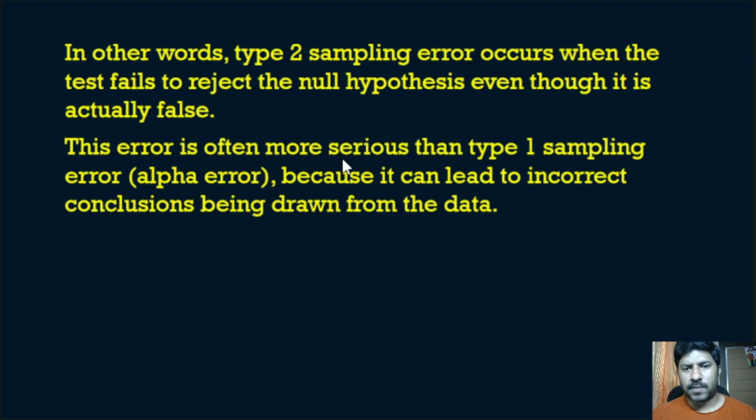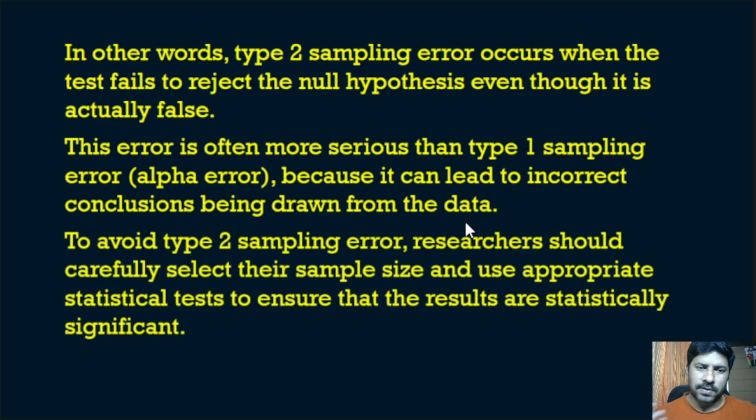This error is often more serious than type 1 sampling error because it can lead to incorrect conclusions being drawn from the data. Both errors give wrong results. To avoid type 2 sampling error, researchers should carefully select their sample size and use appropriate statistical tests to ensure that the results are statistically significant.